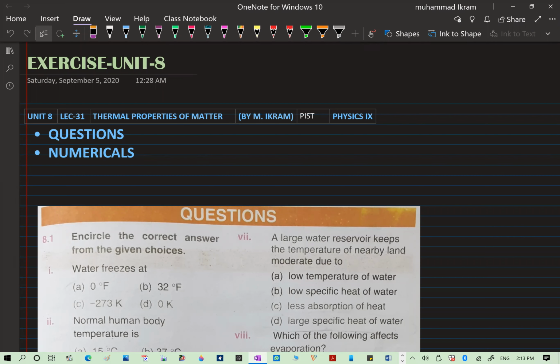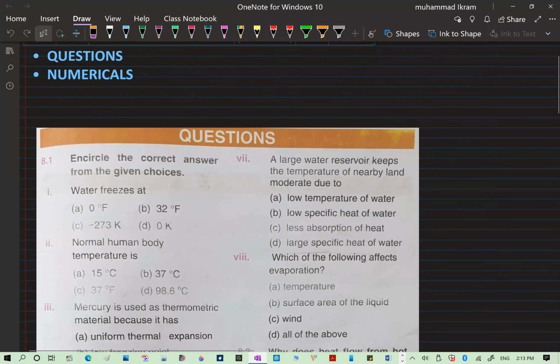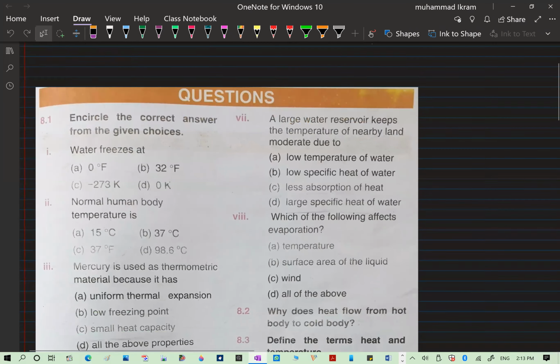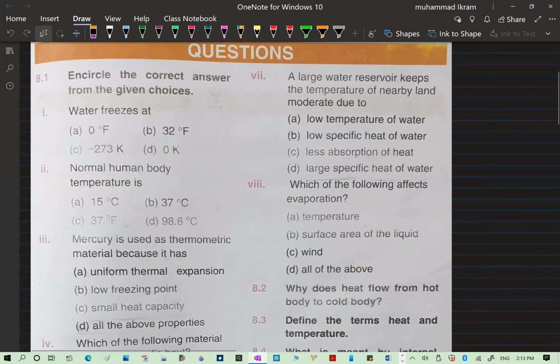Today is our lecture number 31, Unit 8, and it is the last portion of the unit thermal properties of matter. Here, we will solve questions and numericals as per your demand also. So let us start with the question part first.